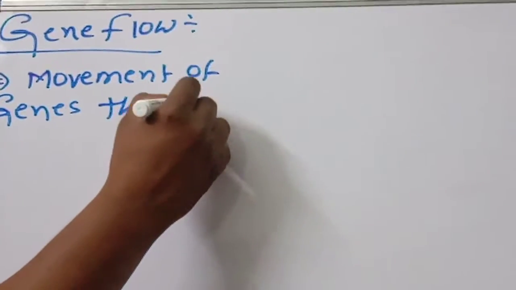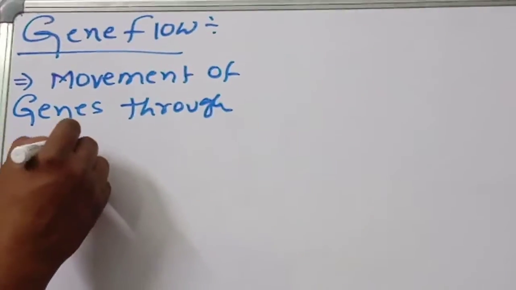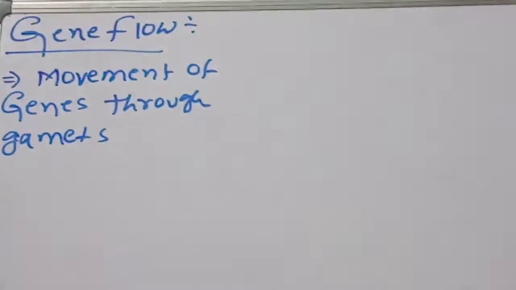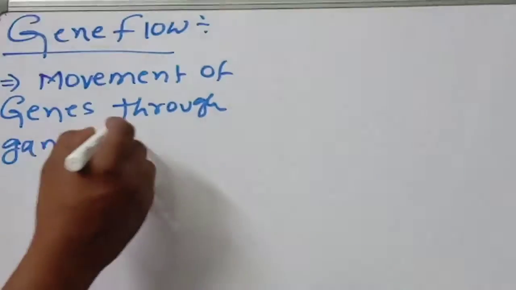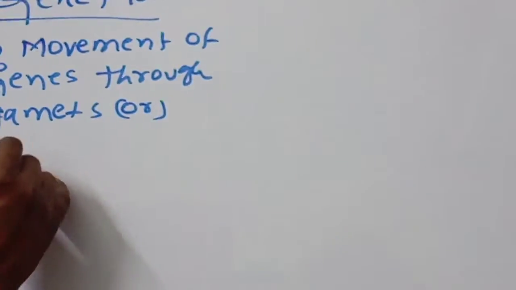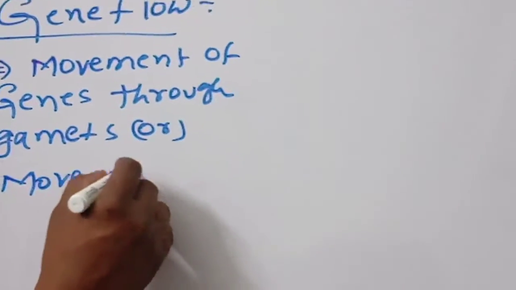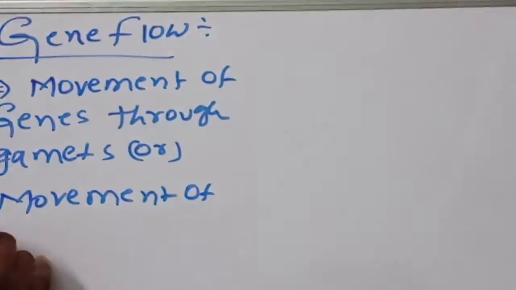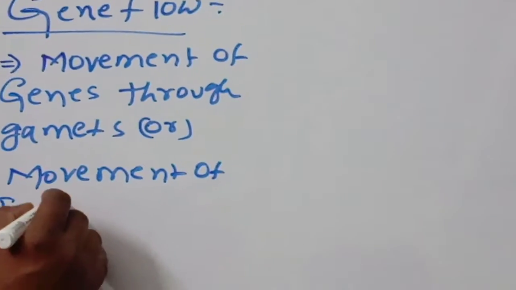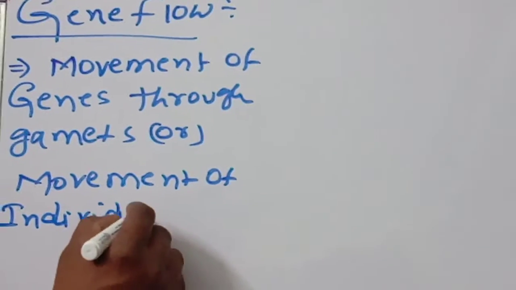Through gametes, sexual reproduction, very well, or movement of individuals. This point you should remember.